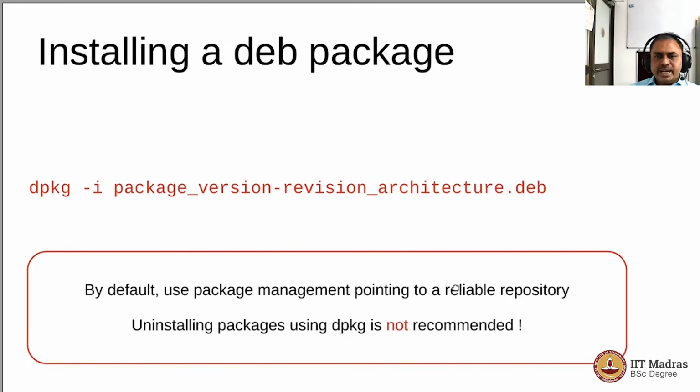Now if you have downloaded a deb file, you could also install it using the minus i option directly, but this is not a good idea because it may have some dependencies which you will have to bother about yourselves. By default, use the package management system pointing to a reliable repository such as Ubuntu itself or a reputed company, say Google, but do not download deb files from the internet from unknown sources and install them on your system, because in the worst case it could actually damage the operating system, and sometimes it may also not just work because there are dependencies which may have conflicts with existing libraries and utilities on your system.